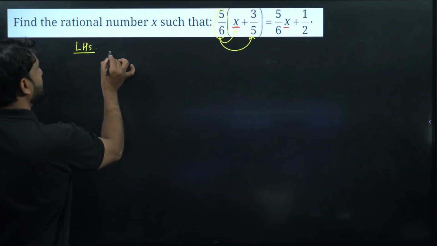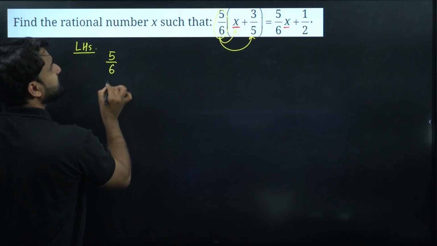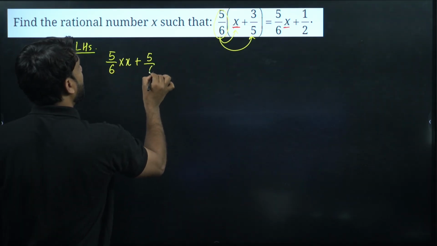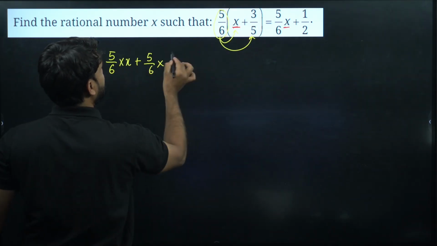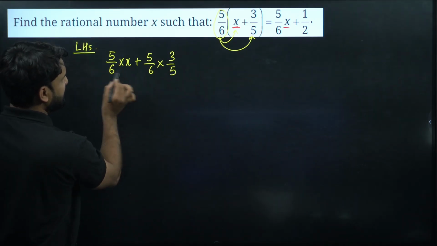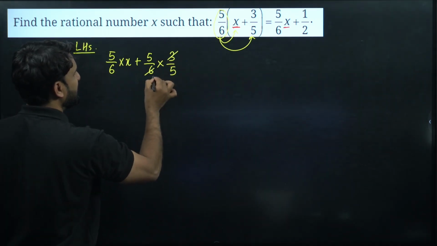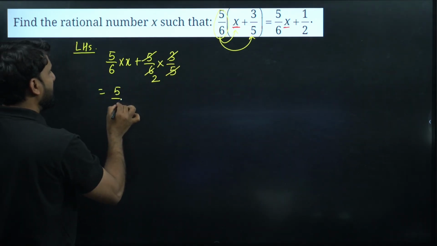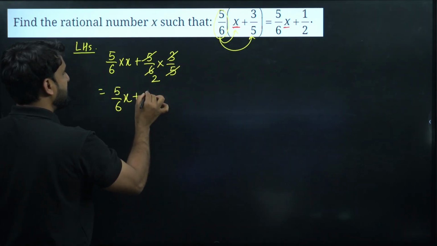So let's solve this. So 5 by 6 into x plus 5 by 6 into 3 by 5. Let's solve this. Nothing is cancelling with x, but this 6 is cancelling with 3 by 2, and 5 is cancelling. So we are having 5 by 6x plus 1 by 2.